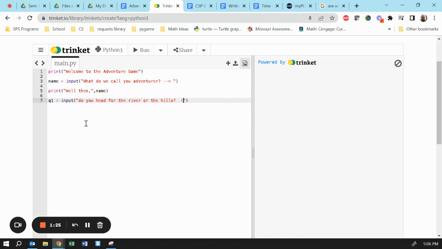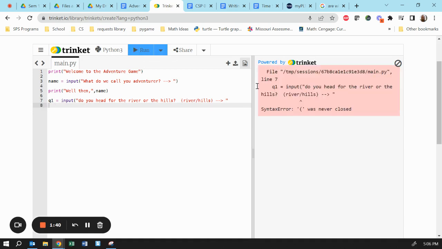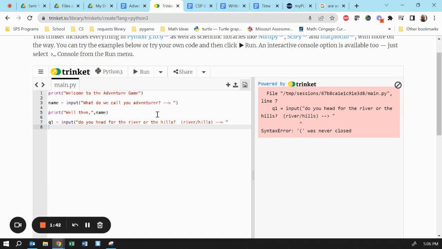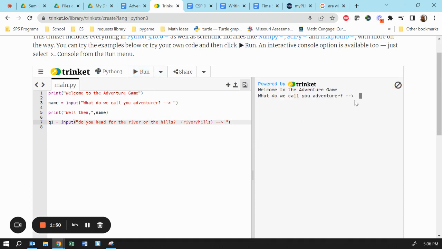Now, whenever you ask a question, you want to prompt them for what they're expected to write. So either river or hills. And maybe a place to prompt them. Let's just see if that works first of all. Always test often. See, right away, this was never closed right here. Okay, I read the error, I solved the error, and this is why we do what we do.